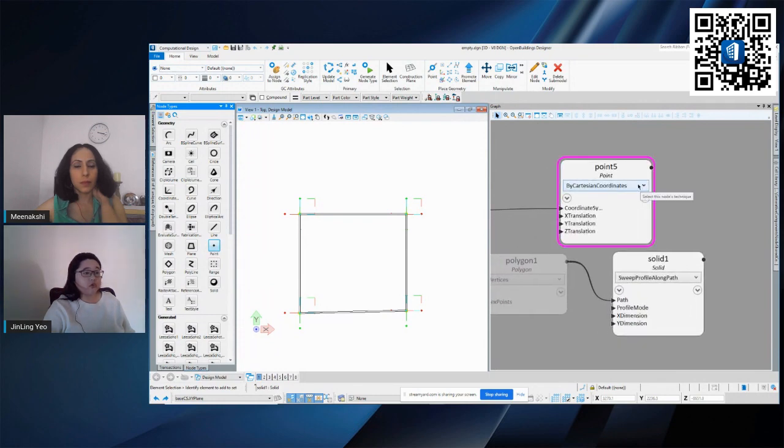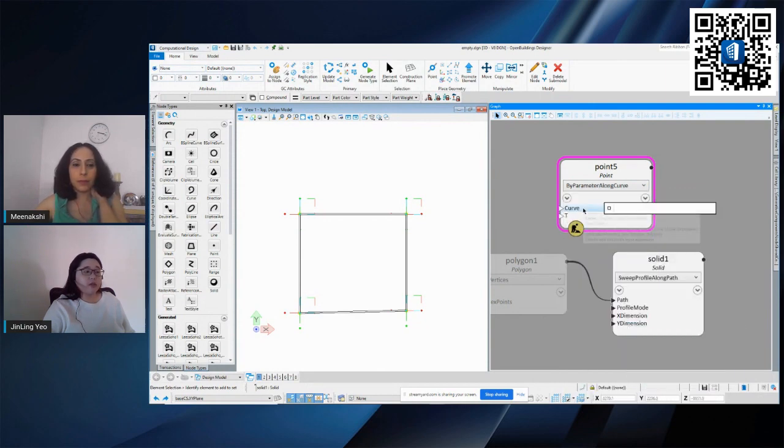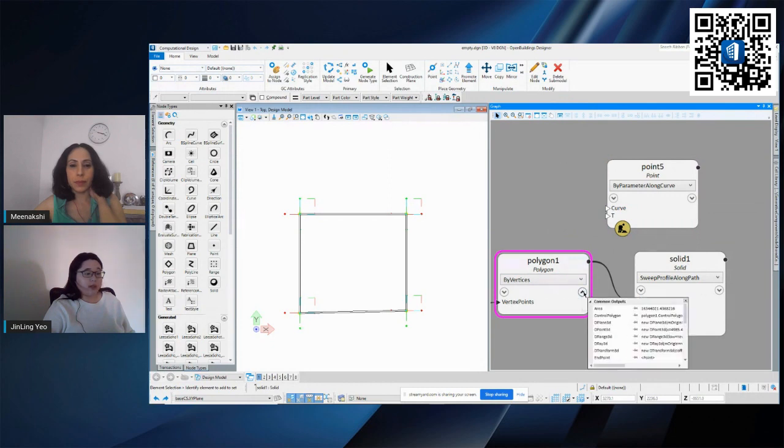Same thing, I'll need to look through the techniques for what I want to use in order to place it. So I'm just going to use the one that states perimeter along curve. This allows me to choose the curve that I want to use, which is this polygon, as well as where I want it to be. So this curve here, I'm going to choose this polygon, but I'm going to get help from some of these properties here, which is this control point.